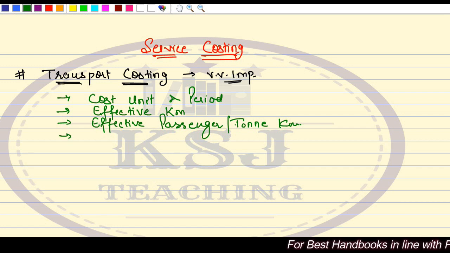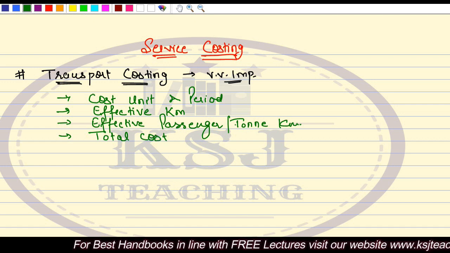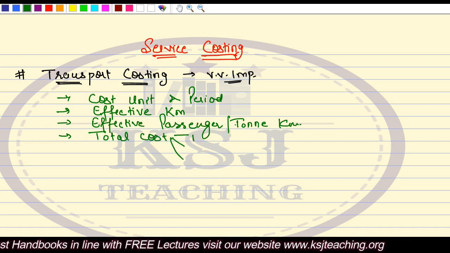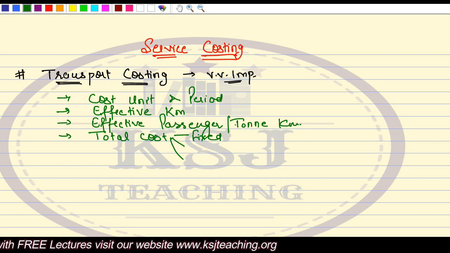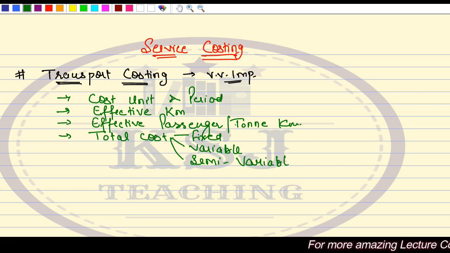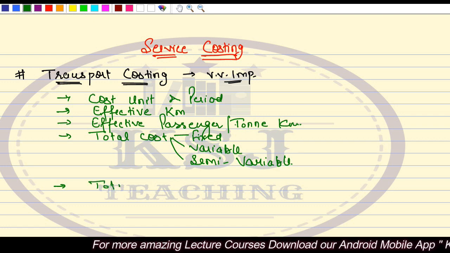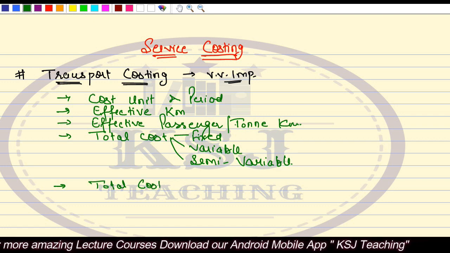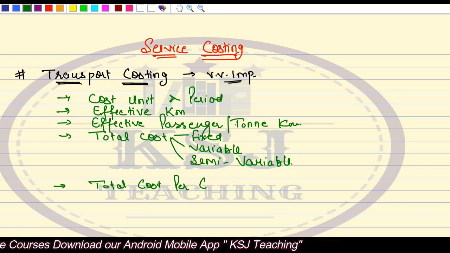After that, you will have to calculate the total cost. Total cost is divided into three parts, basically two or three, you can say: fixed, variable, and one can be semi variable also. Then after that, it is total cost per cost unit.